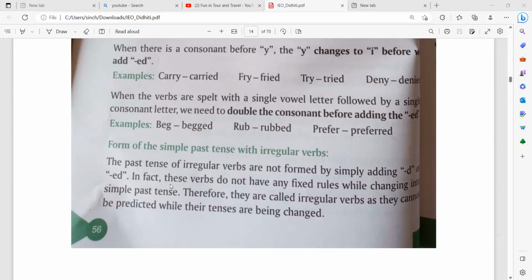So what happened? This type of verb cannot be changed into simple past tense by a rule. Why? Because they are not formed either by adding d or ed. Therefore, they are called irregular verbs. Why irregular verb? Because they cannot be understood whether it has been done in the past tense or in the future tense or in the present tense. Because their tenses are not being changed.